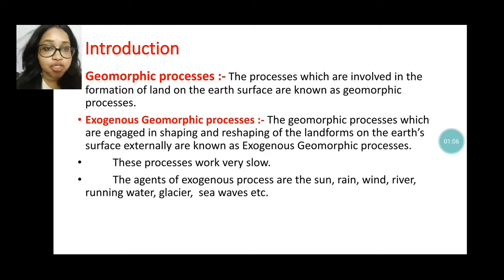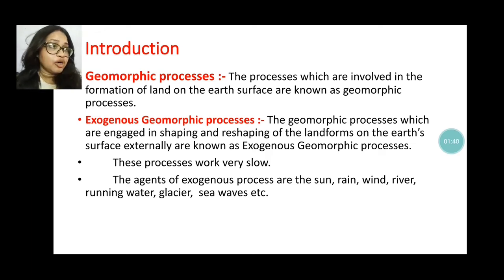But what is the exogenous geomorphic process? Exogenous geomorphic processes are those we see on the upper earth surface. In this process, the exogenous geomorphic process mainly works for the shaping and reshaping of the landform on the earth surface. Okay, this is known as the exogenous geomorphic process.